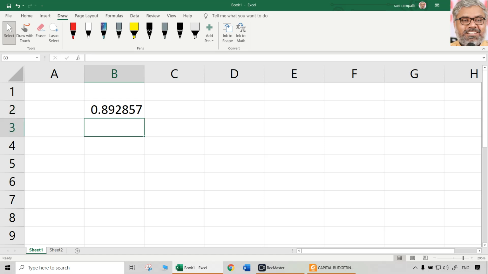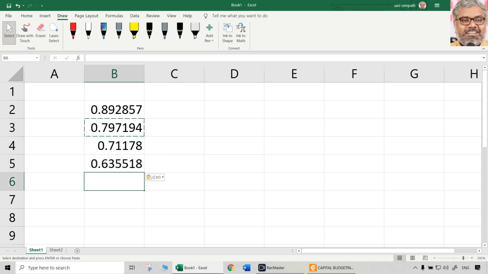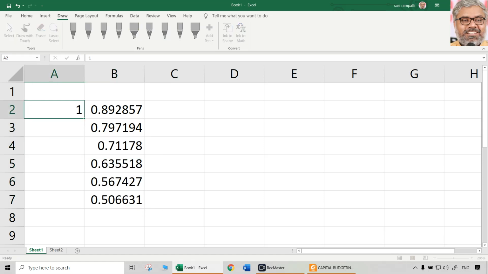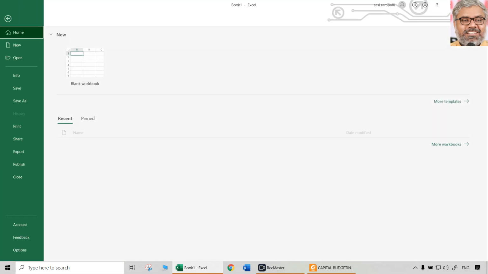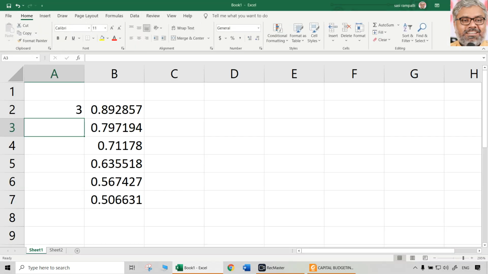Then that divided by 1.12. Then the same thing can be done for more years. So 1, 2, 3, 4, 5, 6. Okay, enough.